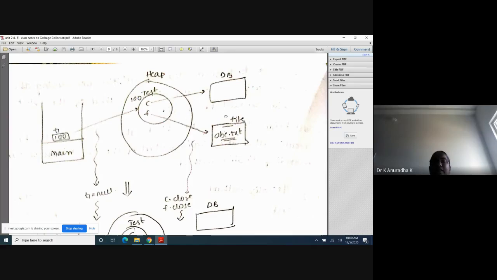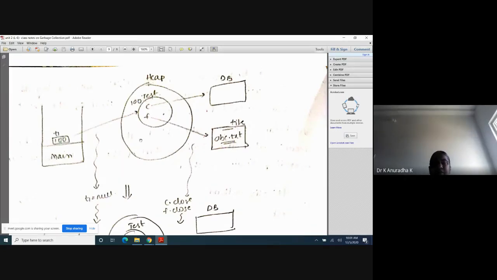Why? Because these files are opened inside the object. If files are opened inside the object, the programmer cannot close them. But who will close those files? Through the finalize method, the garbage collector will close those files before destroying this object. That is the concept of the finalize method.